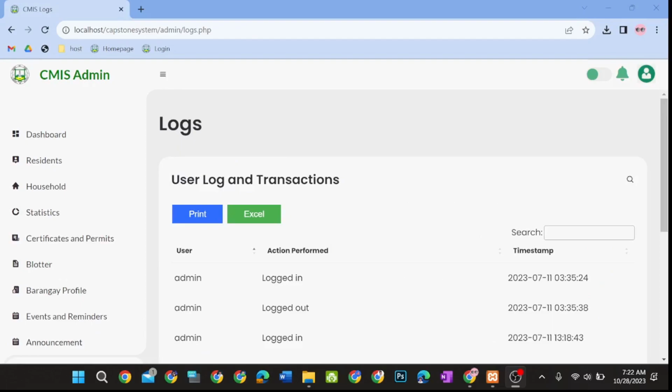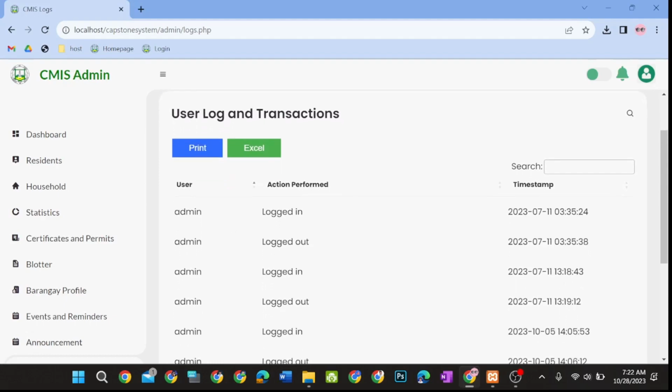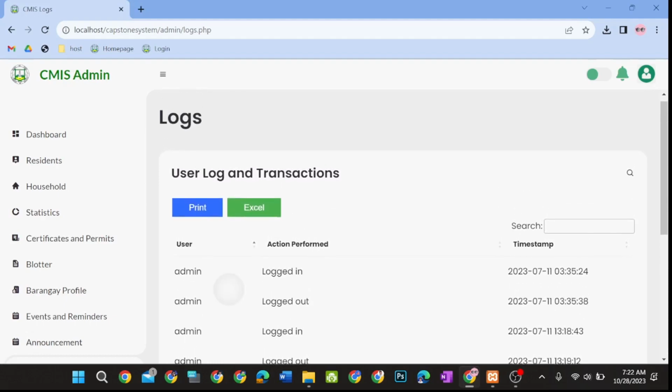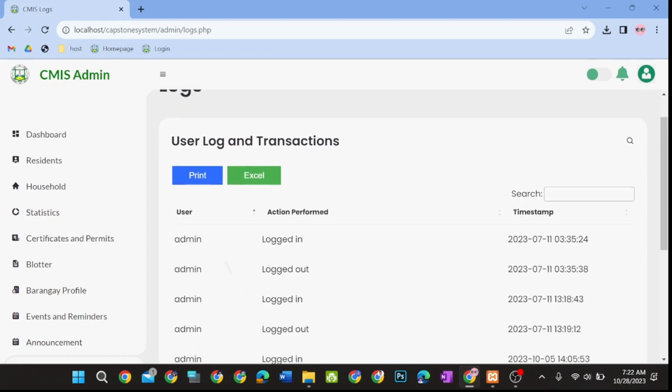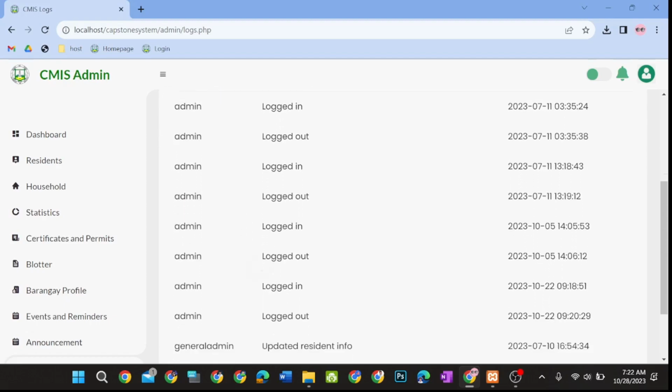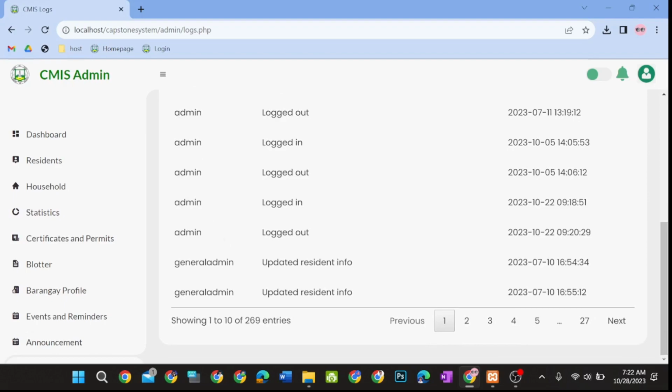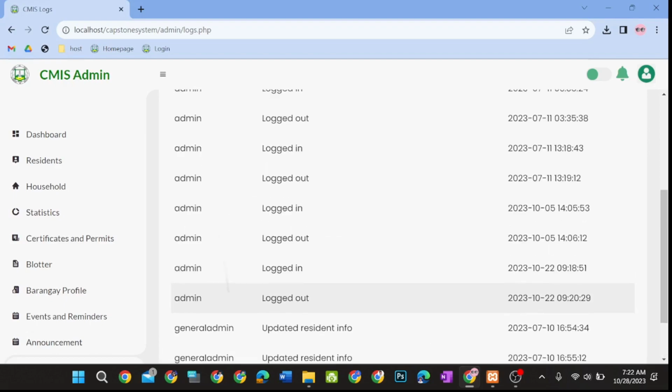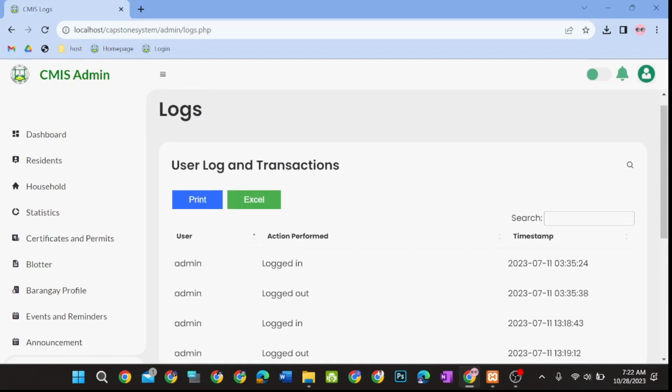For security purposes, the Logs tab will record all the activities that are happening in the system. It will record the name of the user, the action they performed, and the time and date of their actions. It can record activities such as logging in, logging out, editing certain data, deleting information, and such. Logs can also be printed in PDF form and can be exported as an Excel sheet. The admin can also search for specific data they are looking for.